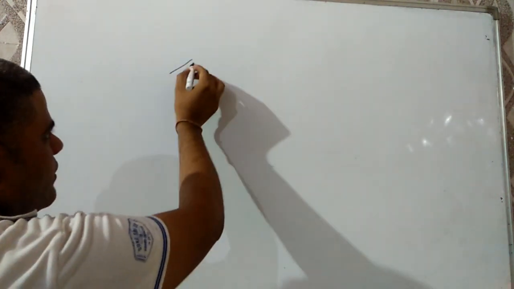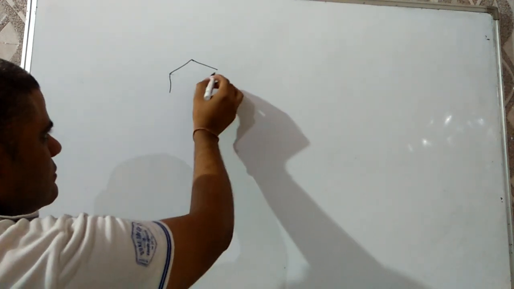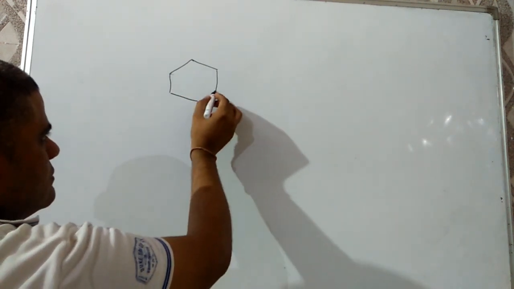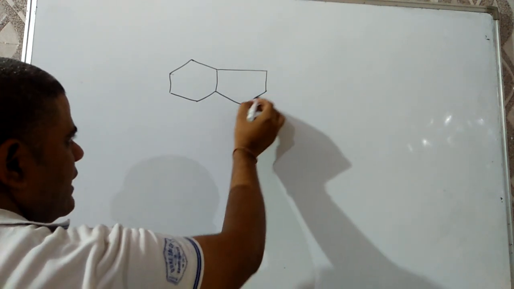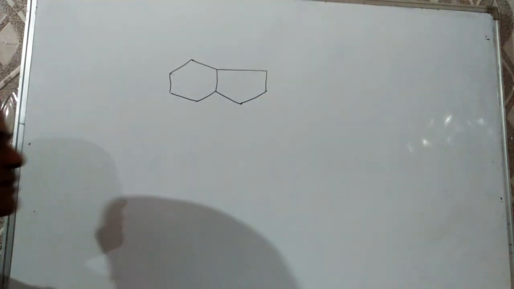Next is about the bicyclic compound. In a bicyclic compound, there will be two carbons common between two rings. For example, let's suppose this molecule is given and we have to write down the IUPAC name of this.